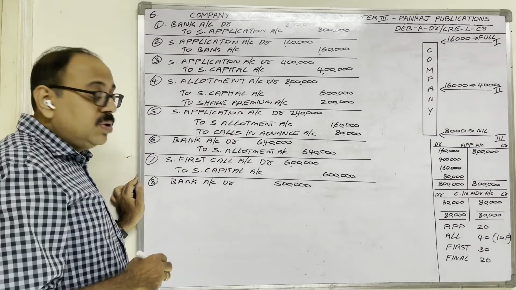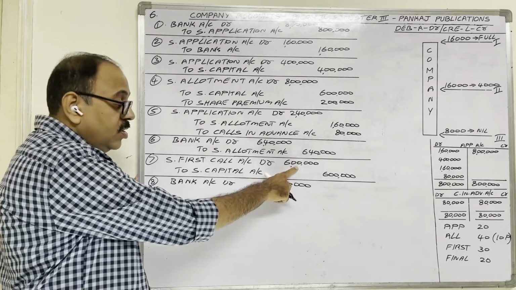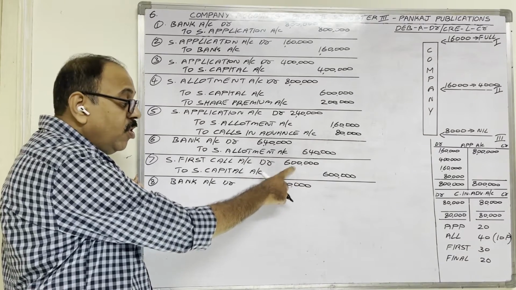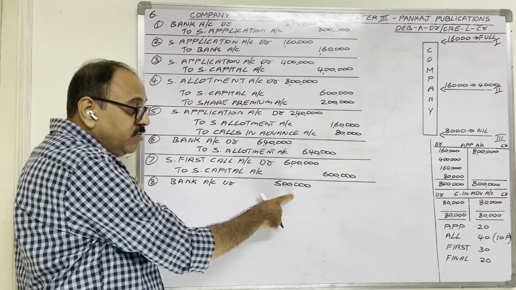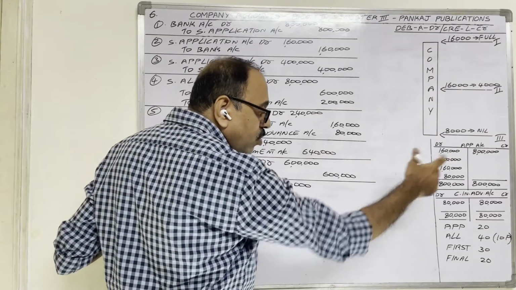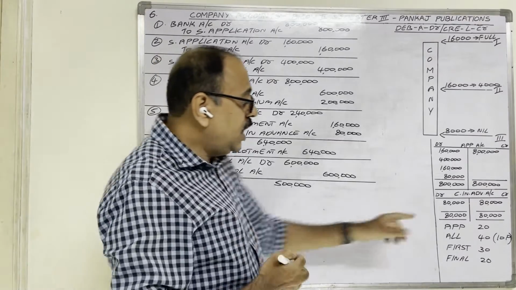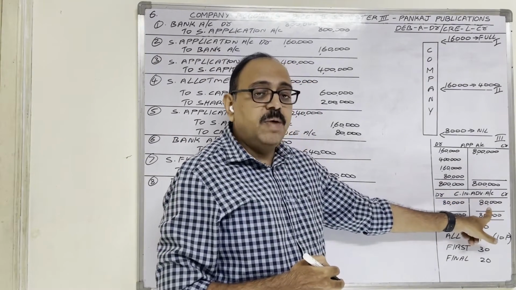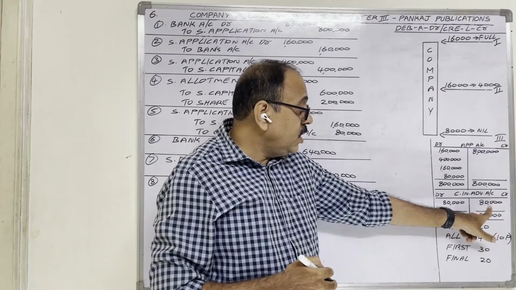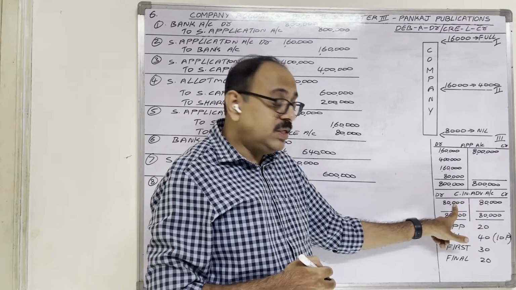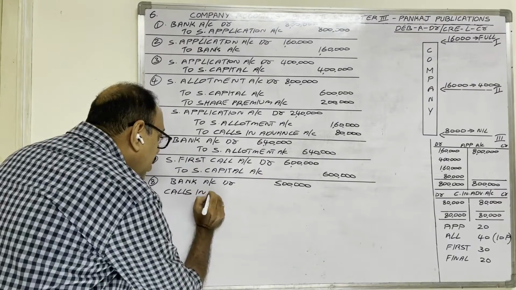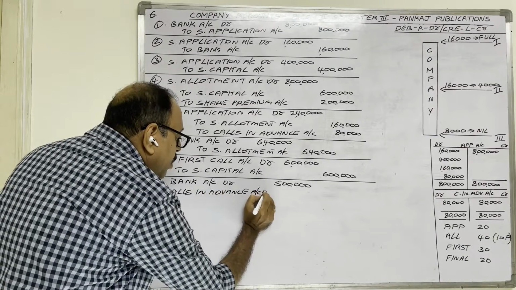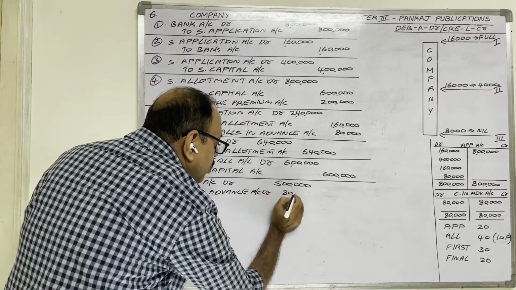Actually, how much money should come? 6 lakh should come. Only 5 lakh rupees came. 1 lakh more should come. That 1 lakh we can adjust from calls in advance account balance. In calls in advance account, 80,000 credit balance is there, no? That 80,000 we can utilize to adjust this first call money. Therefore, calls in advance account should be debited with 80,000 rupees.